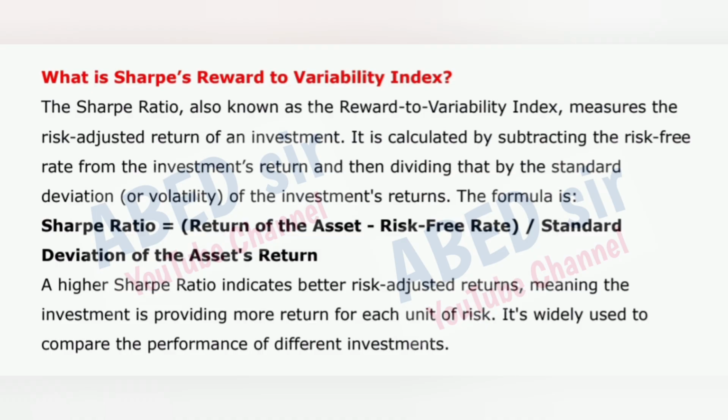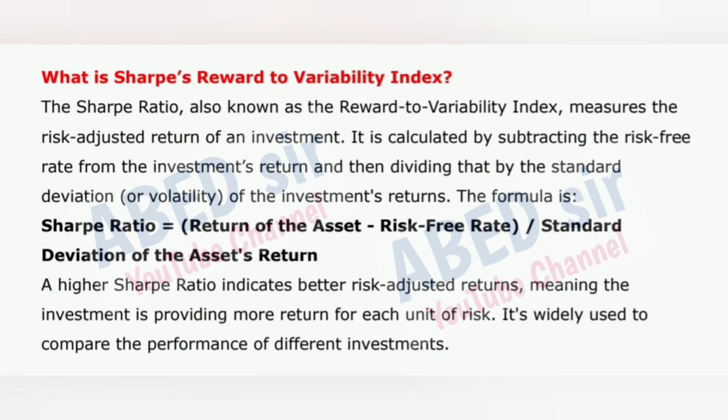The Sharpe ratio, also known as the reward to variability index, measures the risk-adjusted return of an investment. It is calculated by subtracting the risk-free rate from the investment's return and then dividing that by the standard deviation or volatility of the investment's returns. The formula is Sharpe ratio is equal to return of the asset minus risk-free rate, divided by standard deviation of the asset's return.